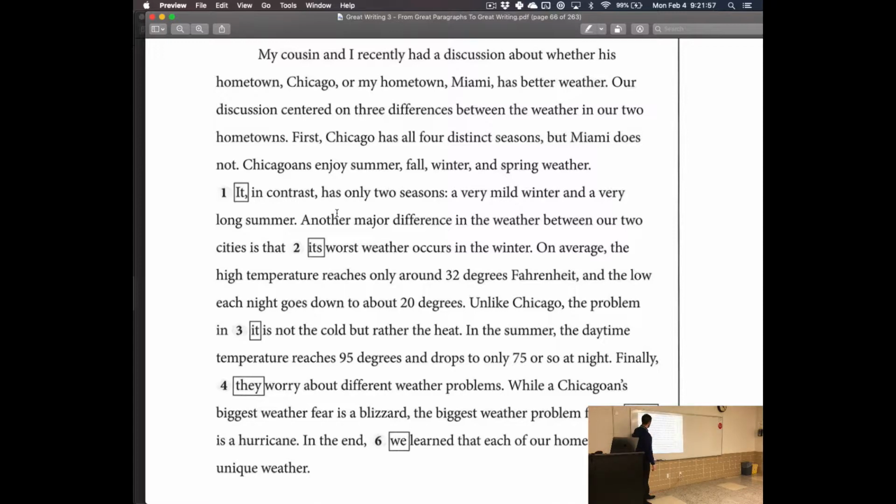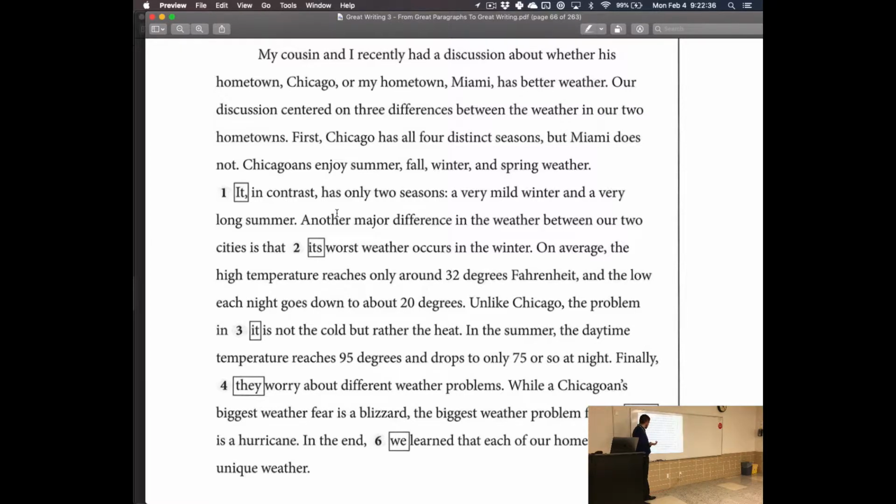It talks about Miami here. Another major difference between the 2 cities is that this one's average high temperature does this, unlike Chicago. Just from those 2 words, what do we know we're talking about? Unlike Chicago, it's comparing. And what are we comparing? Chicago and Miami. So this sentence is going to talk about Miami. We know with 2 words we're talking about Miami. It's already shifted. Unlike Chicago, the problem in Miami is that the daytime temperature reaches this much. Finally,